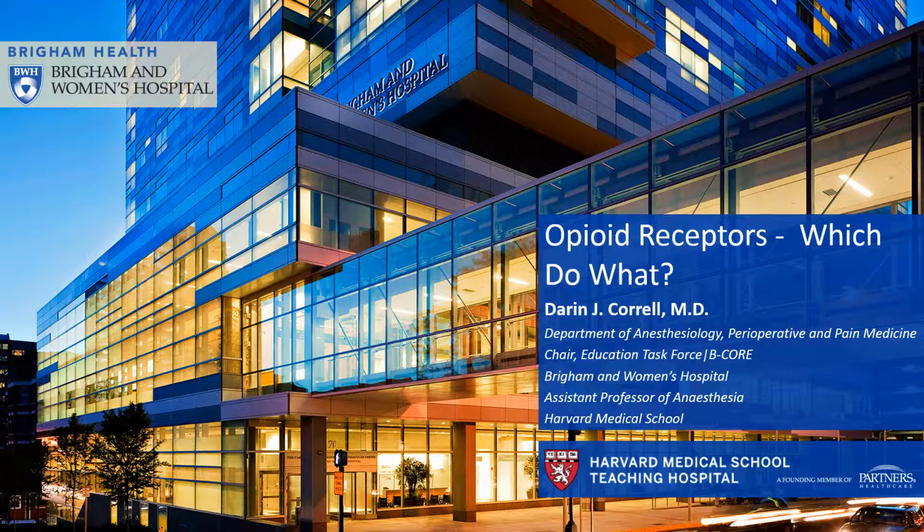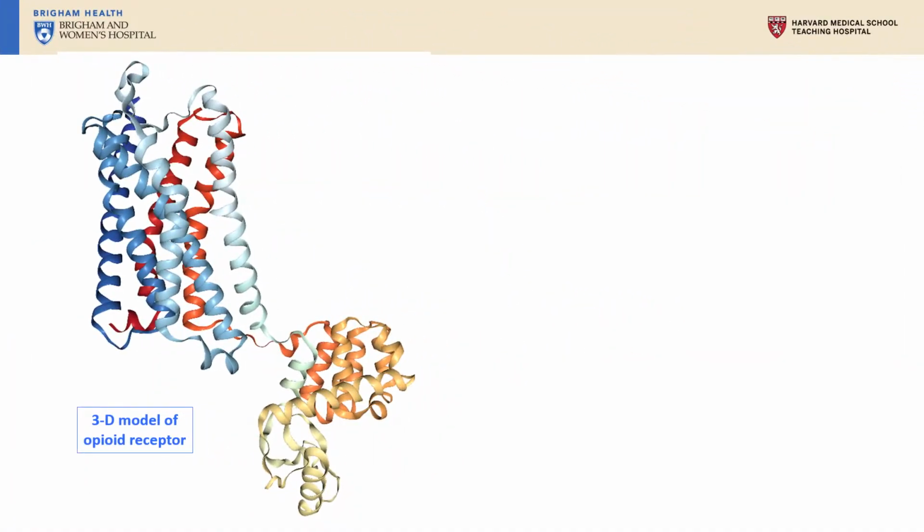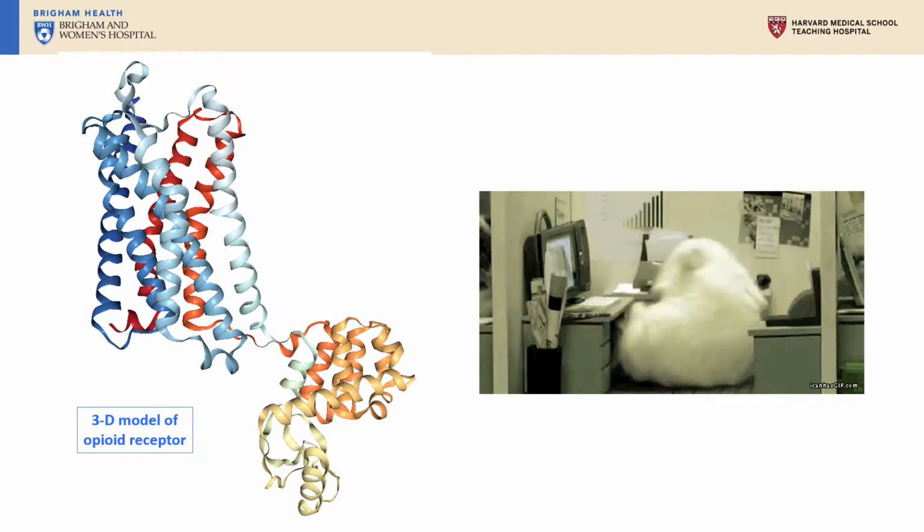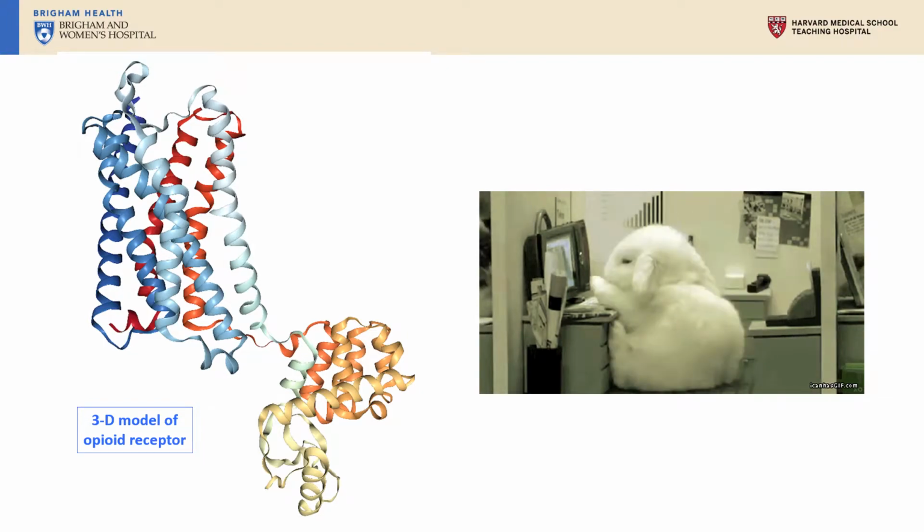This brief presentation goes well beyond what one needs to know in terms of understanding how to safely use opioids. It contains information that is based on the state of the research literature as best as I'm able to gather. It's solely offered for those who want a deeper level of understanding of opioid receptors for any reason, including a look into potential future medications. It could also be used to treat insomnia in some people.